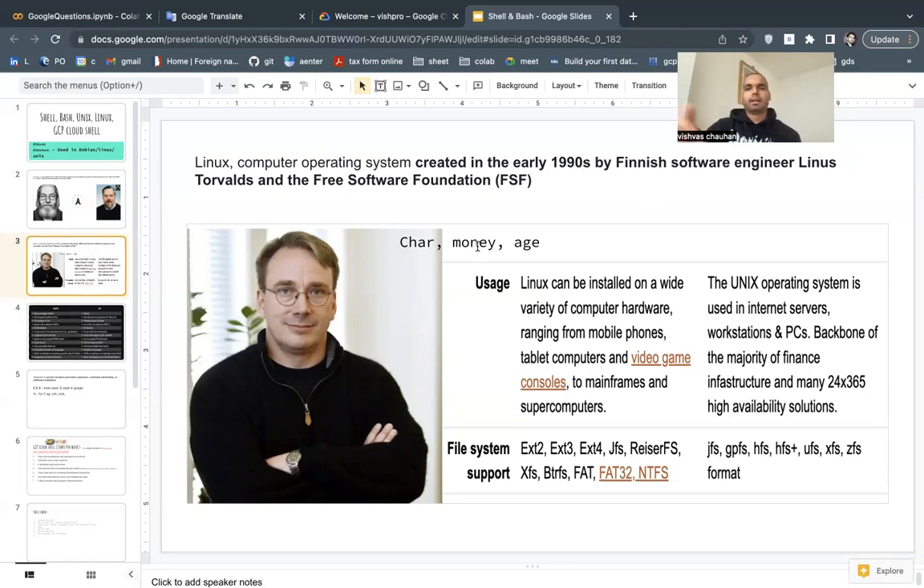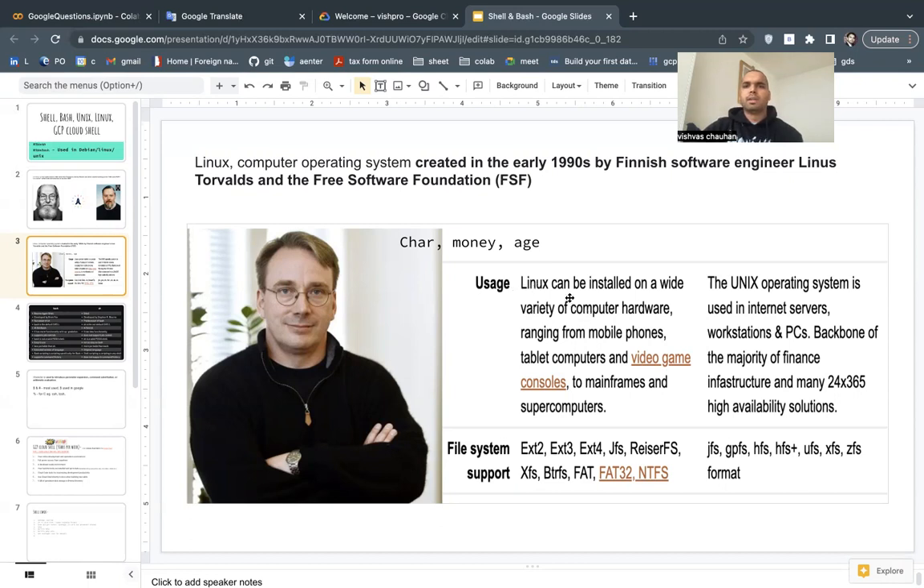I can talk about it, it's not important. I think he's a cool guy. I saw some interviews of him, so we should talk about his character more than money and age. But some people are interested in money, so he makes around 10 million annually from the Linux Foundation and contributions.